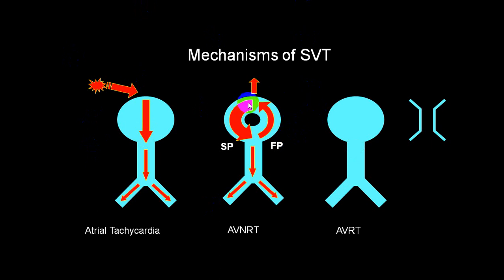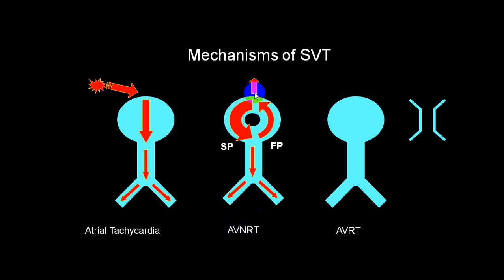Again I am repeating, this is a slow pathway, this is a fast pathway. So the re-entry is in the AV node itself. The focus is from the AV node. From the slow pathway, it re-enters into the fast pathway. It will pass through the bundle of His, activate the right ventricle and left ventricle, producing a narrow complex QRS tachycardia. And as it is from AV node re-entry, that's why it is called AV node re-entry tachycardia.